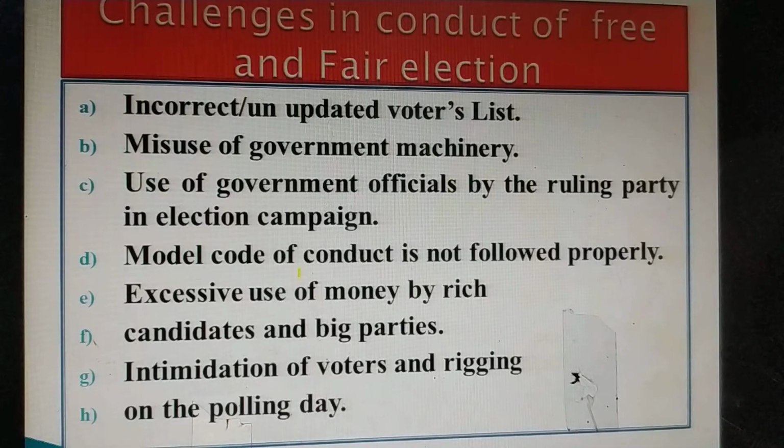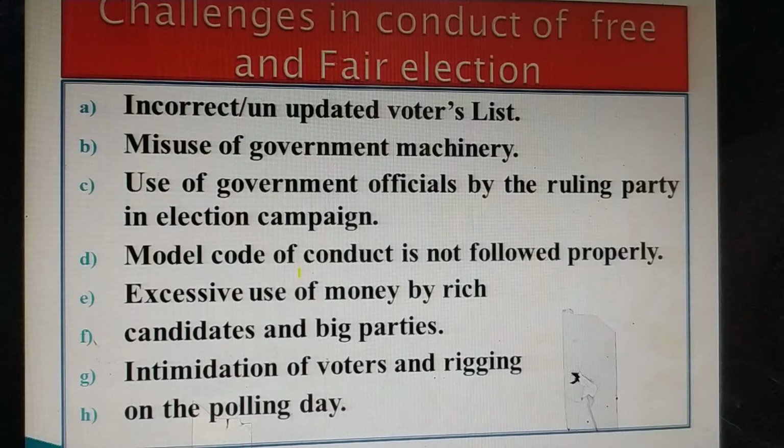Here we have some challenges to conducting a free and fair election. First is an incorrect, outdated voters list. Sometimes it has been noticed by the Election Commission that the voter list is not updated in that area or in any of the constituencies. Second, misuse of government machinery by the representatives, by the candidates. Use of government officials by the ruling party. The incumbent party in the election campaign uses the officials and government officers.